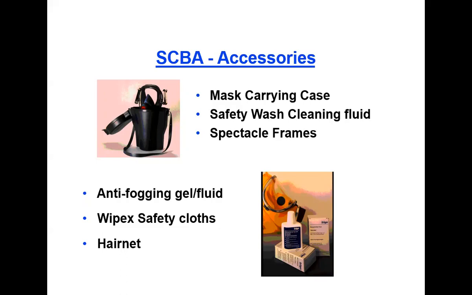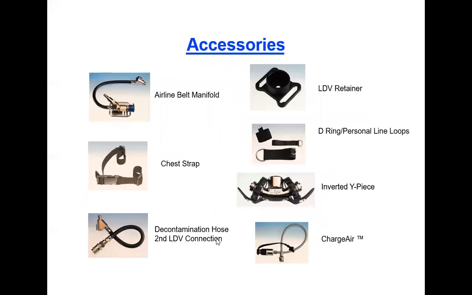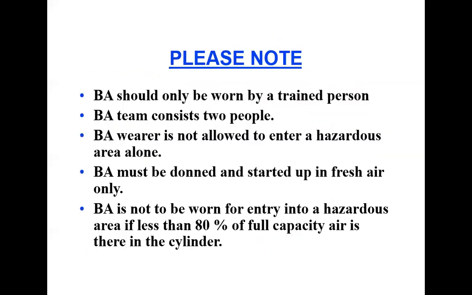So this is the mask carrying case, safe wash cleaning fluid, spectacle frames, then anti-fogging gel or fluid, then Vipex safety cloths, hair nets, then airline belt manifold, LDV retainer, then chest strap, D-ring, then inverted Y-piece or decontamination hose, second LDV connections and charger. So these are the different accessories which are available with this Dräger SCBA.